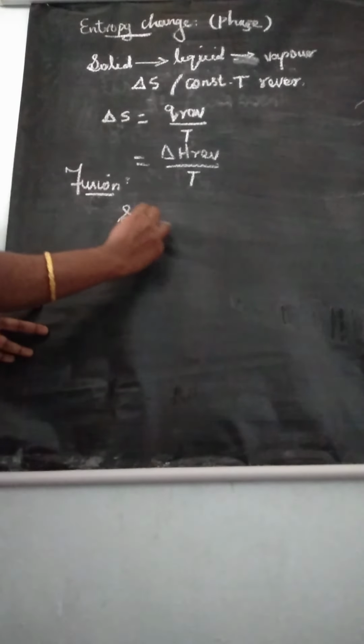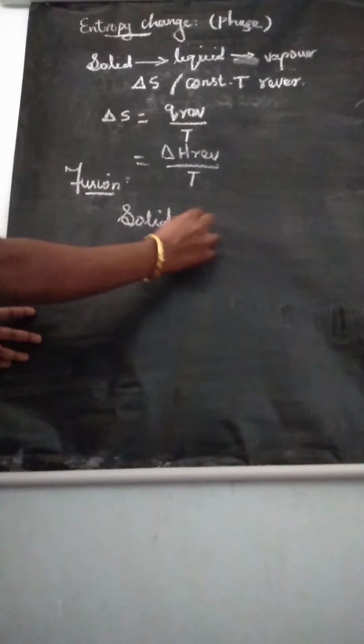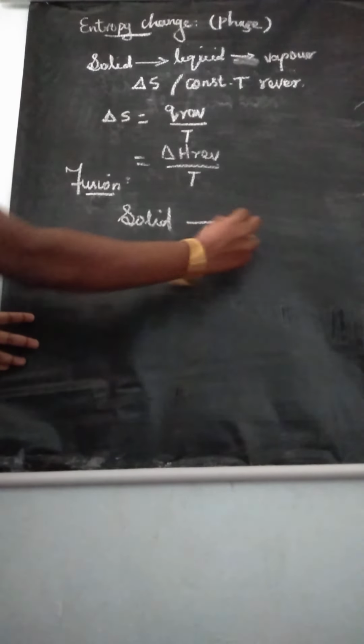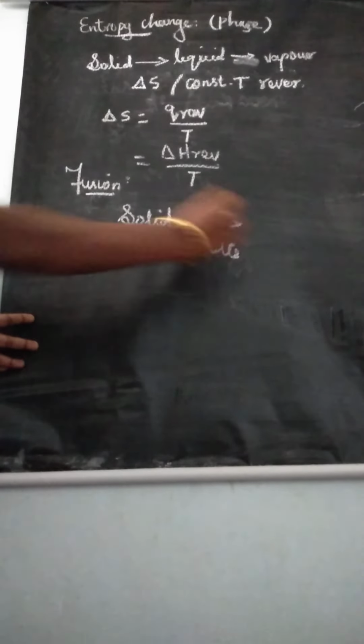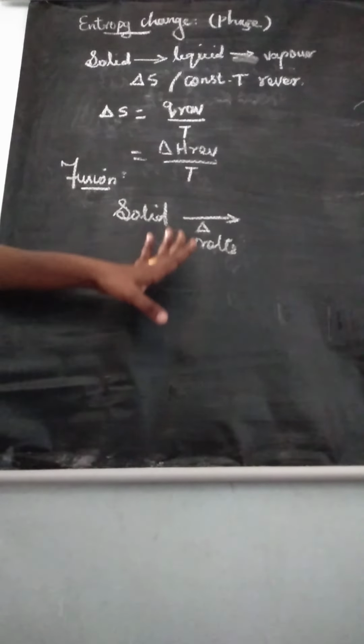Entropy of fusion. You take 1 mole of solid. If you are heating, the particles completely melt. When 1 mole of solid melts at its melting point, that only we are calling entropy of fusion. So here we can write the formula.